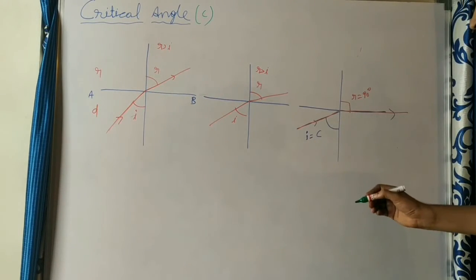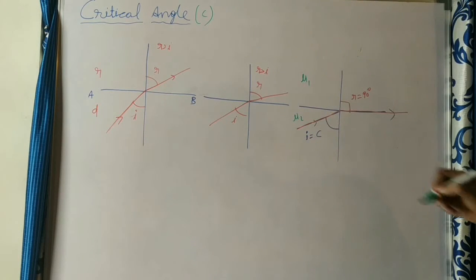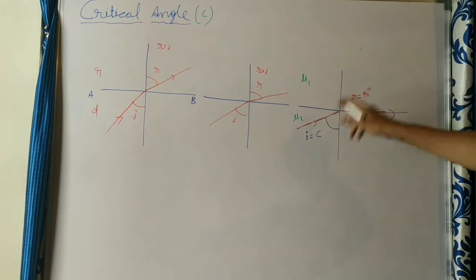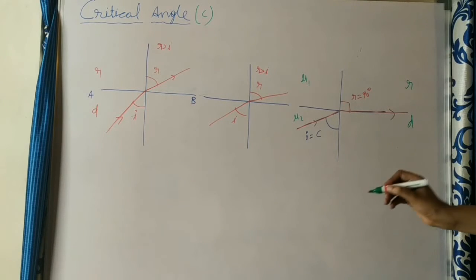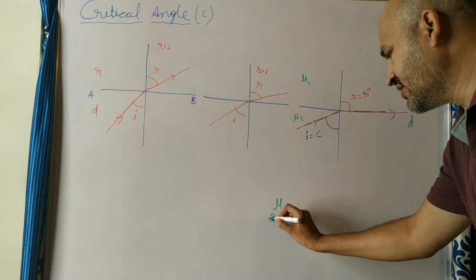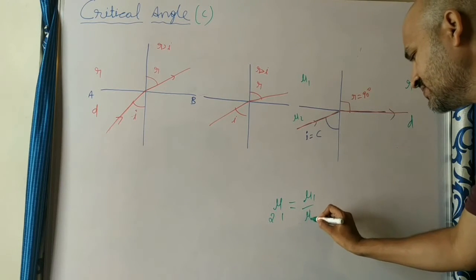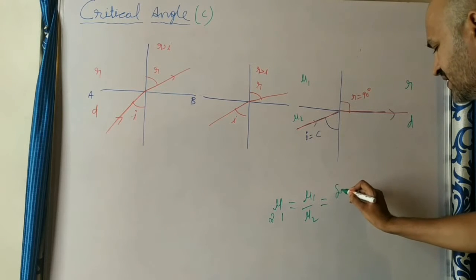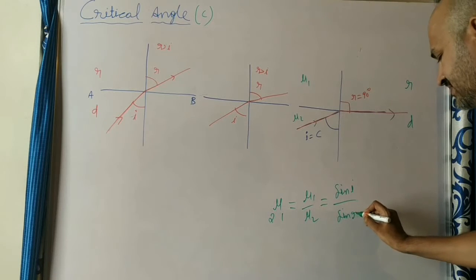For the general formula, take the refractive index of the first medium as mu1 and of the second medium as mu2, where light enters from the second medium to the first. Light enters from denser to rarer; this is denser and this is rarer. Then the refractive index for light entering from 2 to 1, mu2 1, is equal to mu1 by mu2, which is equal to sine of incidence by sine of refracted.